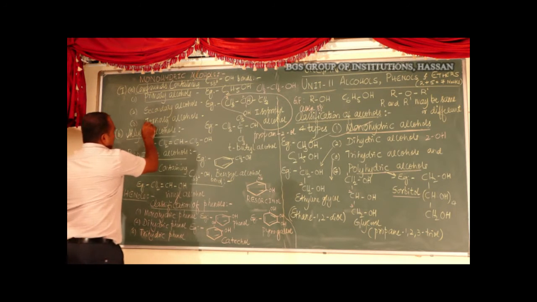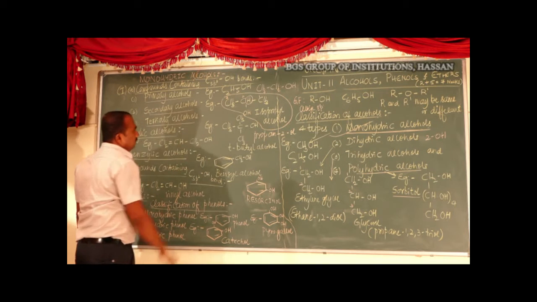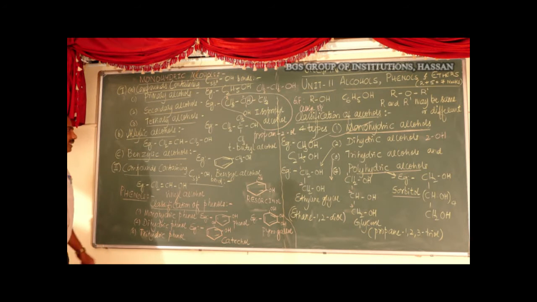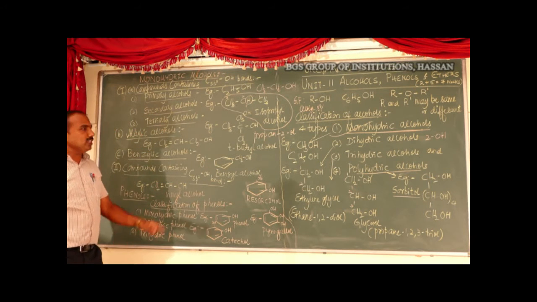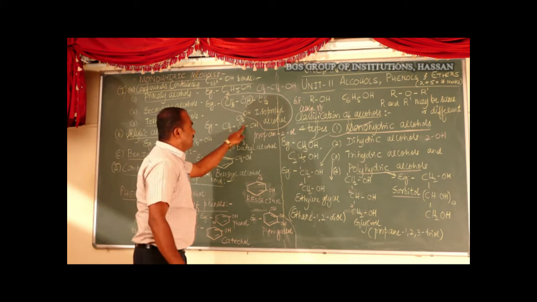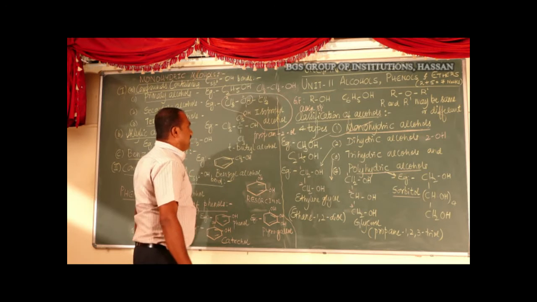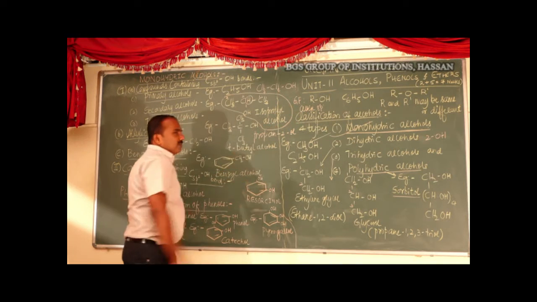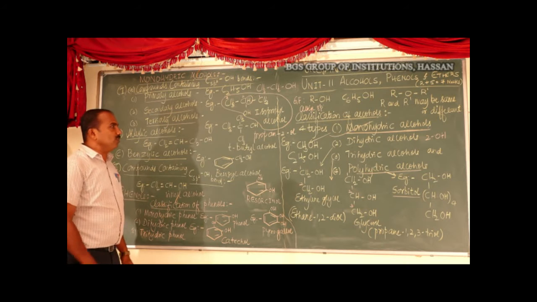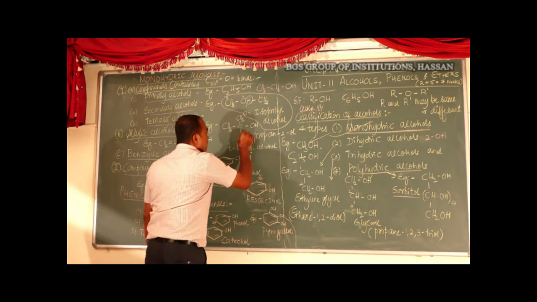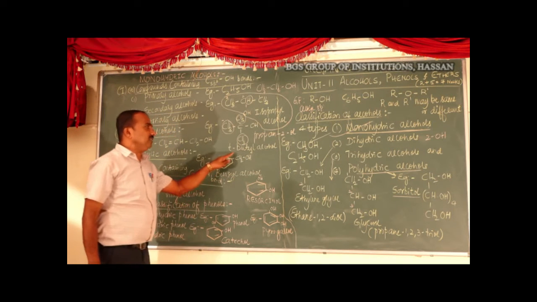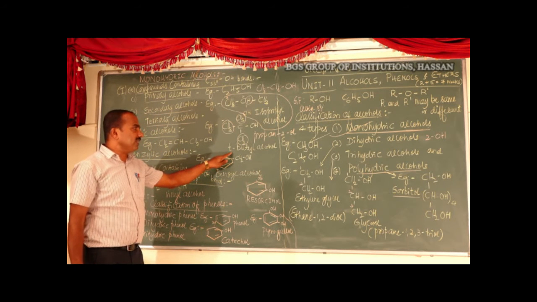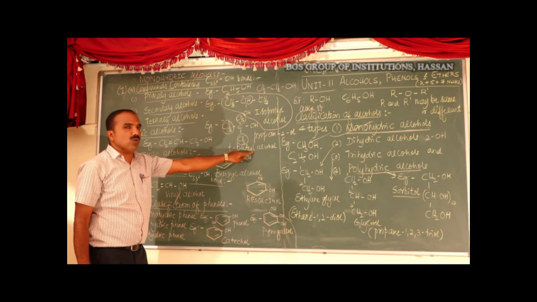And the third one is tertiary alcohols. These are the compounds in which the OH group is attached to a tertiary carbon atom. Tertiary carbon atom means all the hydrogen atoms are replaced by bulky methyl groups. An example for this one is tertiary butyl alcohol. We are going to write tertiary butyl alcohol as T-butyl alcohol.